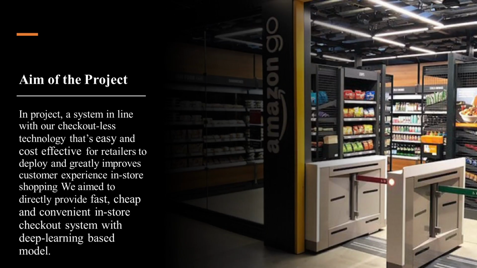In the project, we aim to provide a fast, cheap and convenient in-store payment system through deep learning. A system compatible with our technology that does not require payment, which facilitates shopping in store and greatly improves the customer experience.